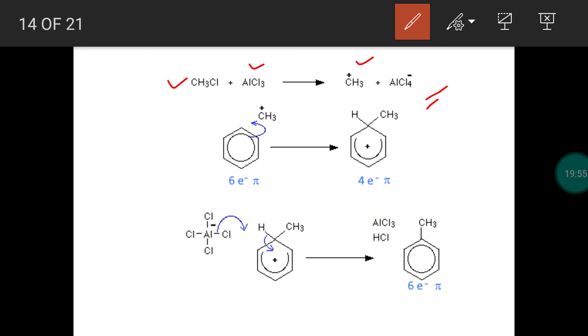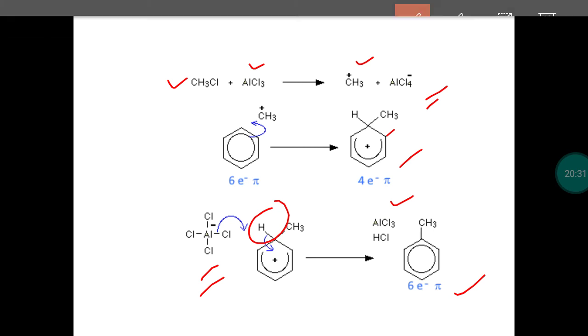on the benzene ring. So pi electrons are utilized to make a bond. Between the electrophile and the benzene ring, a covalent bond is formed. So the nearby carbon gets a positive charge. To balance that, there is a delocalization, so the carbocation is stabilized by resonance. Third step, the catalyst aluminum chloride becomes the aluminum tetrachloride ion, AlCl4 minus. It can easily abstract the proton. So the third step is a loss of proton. We get methyl benzene or toluene with the liberation of hydrochloric acid and aluminum chloride.